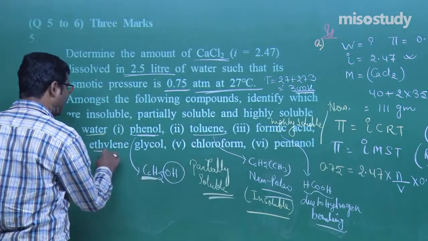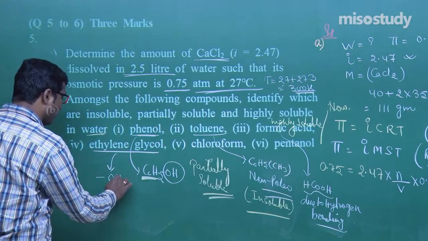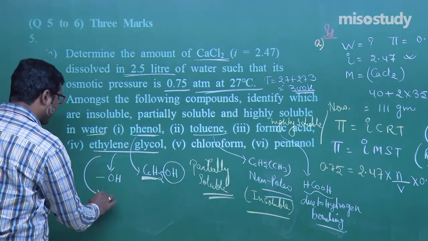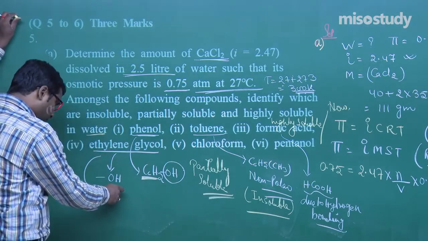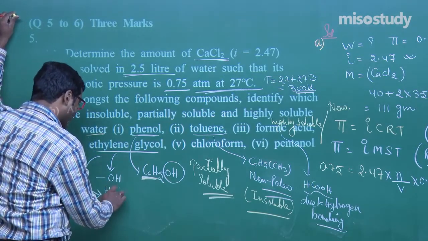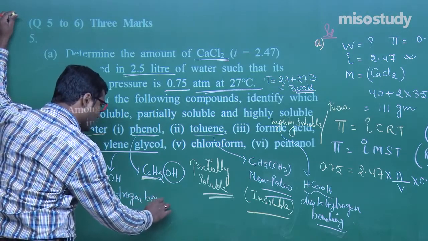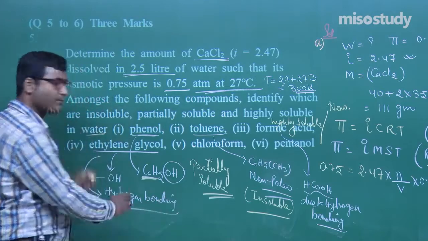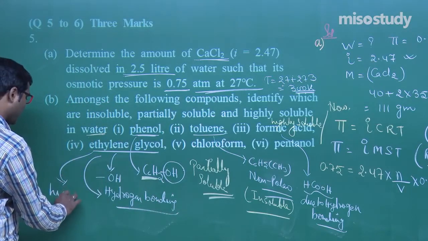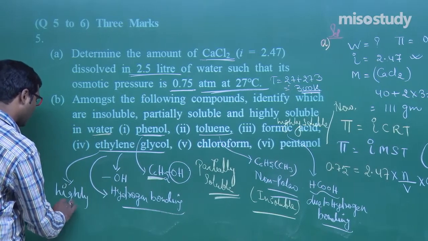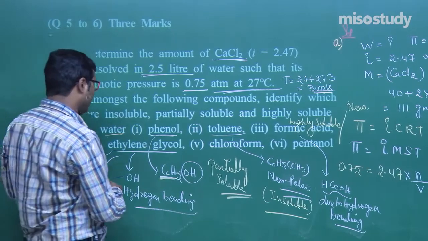Now ethylene glycol, as we know, in ethylene glycol there is an OH linkage. So definitely if there is an OH linkage, then it has hydrogen bonding. It forms hydrogen bonding with water. Clear to you? So again it is, my friend, highly soluble.